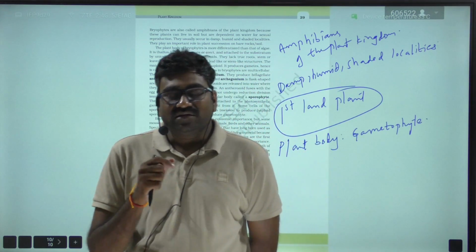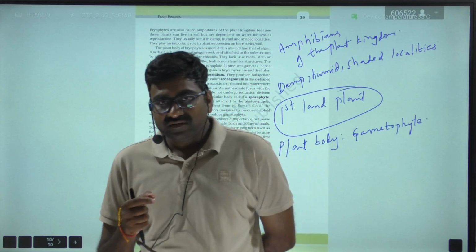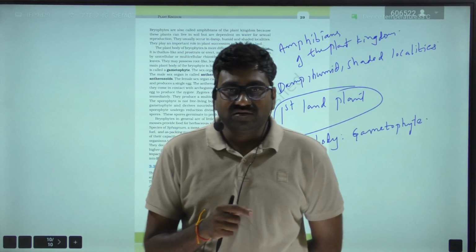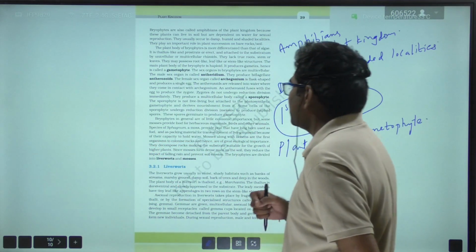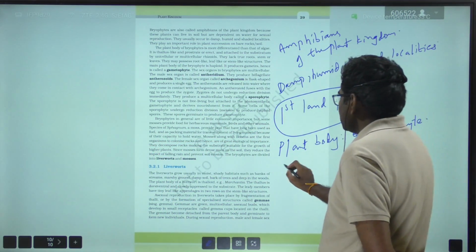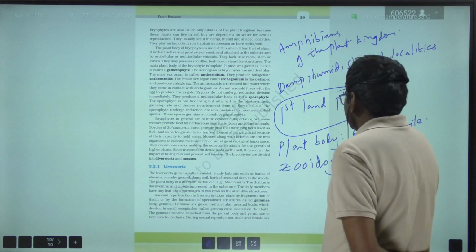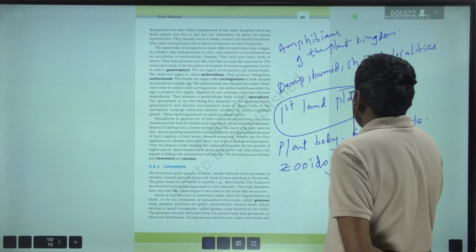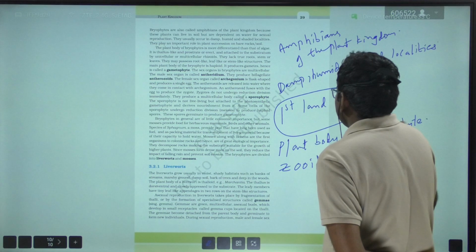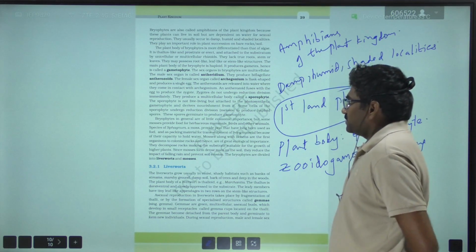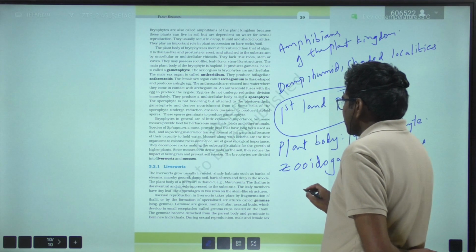There the antherozoids fuse with the egg and result in the formation of zygote, and this process is known as zooidogamous oogamy.